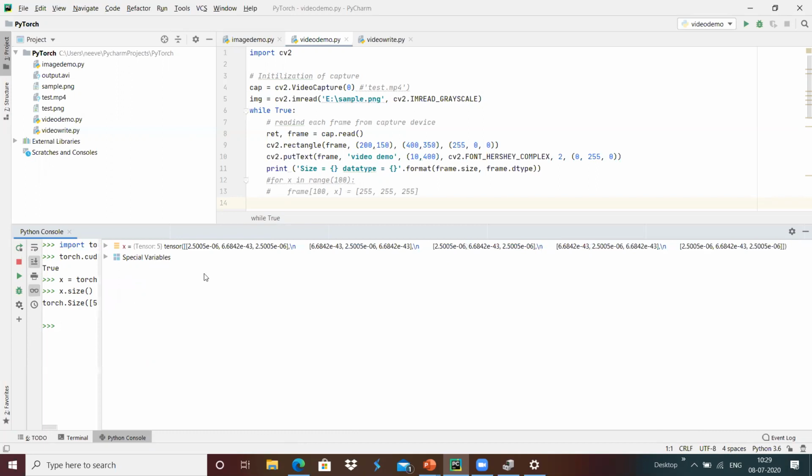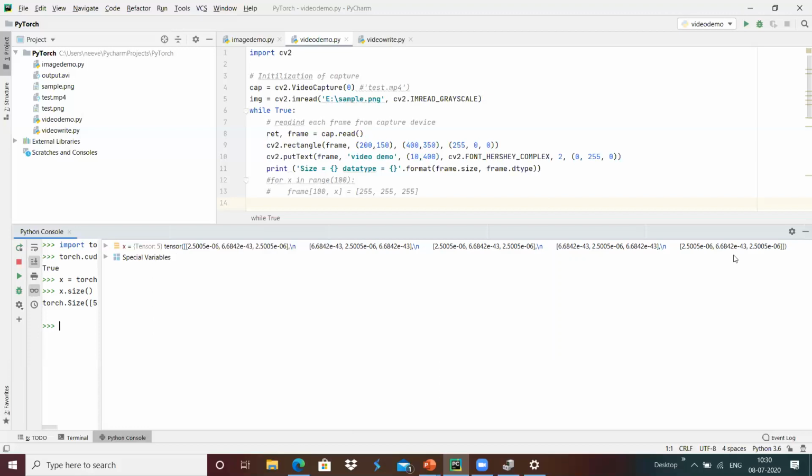We can see how it was represented, a tensor of 5 cross 3. This is 5 rows and 3 columns, with the 3 columns present on the first row, second row, third row, fourth row and fifth row.